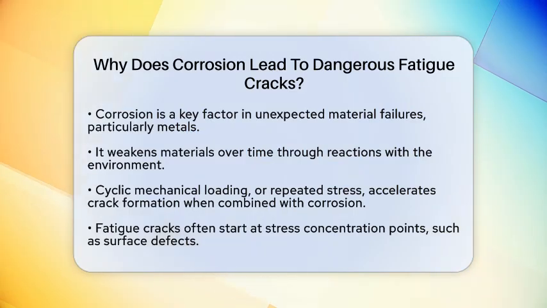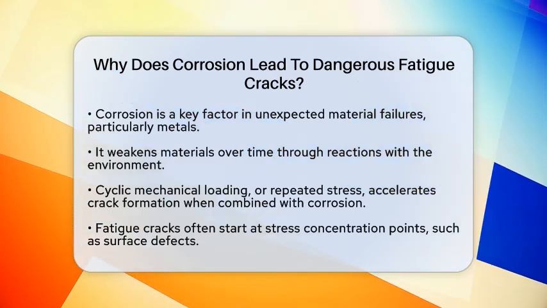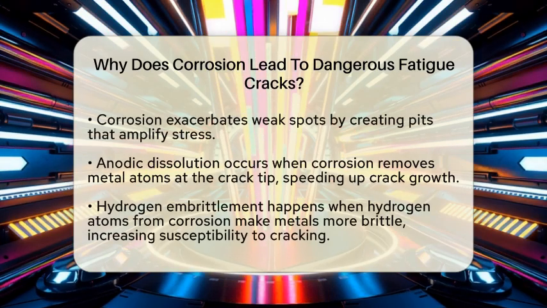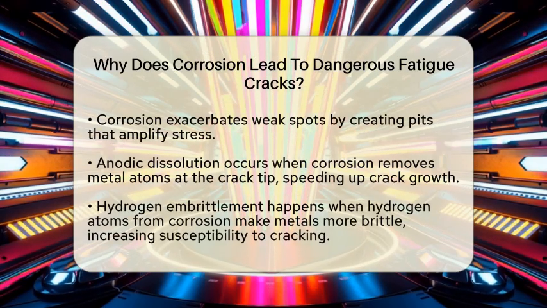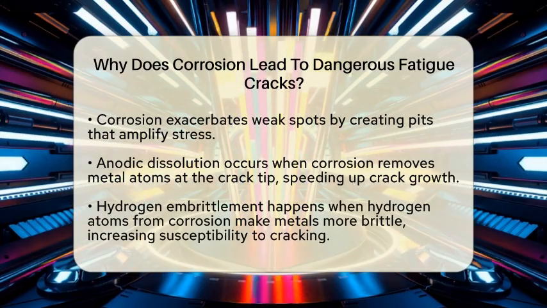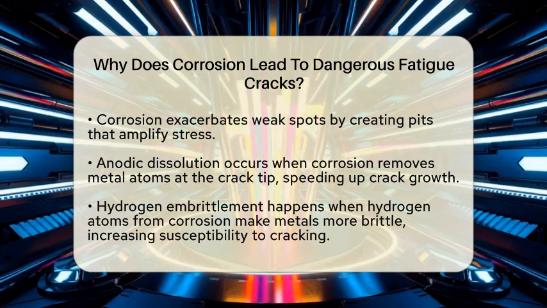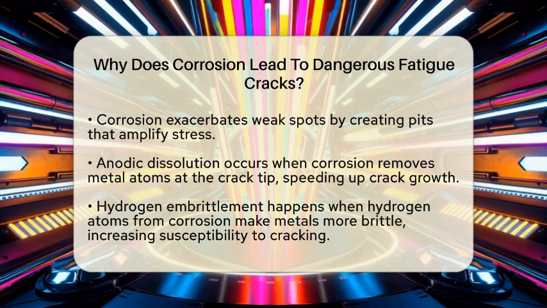Fatigue cracks typically begin at points where stress is concentrated, like surface defects or inclusions. Corrosion makes these weak spots worse by creating pits or localized areas of material loss. These pits act like tiny notches that amplify stress, making it easier for cracks to start under repeated loading.